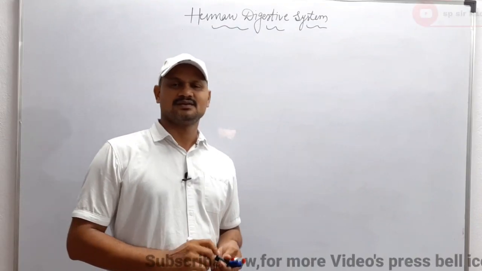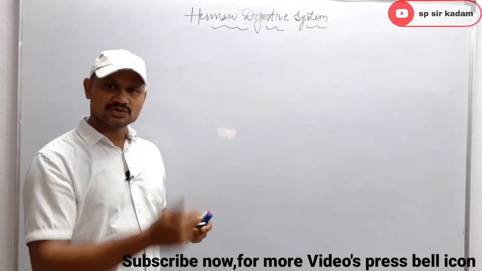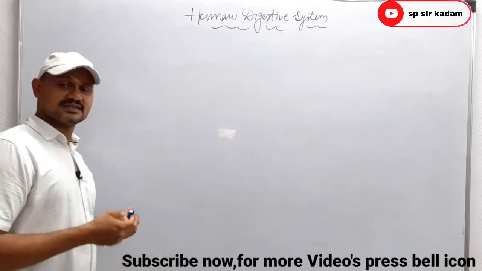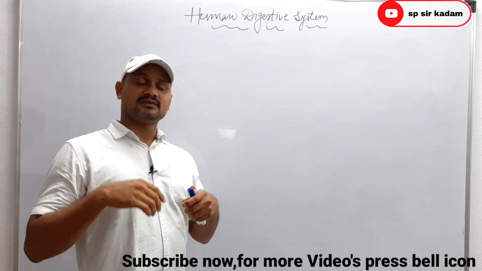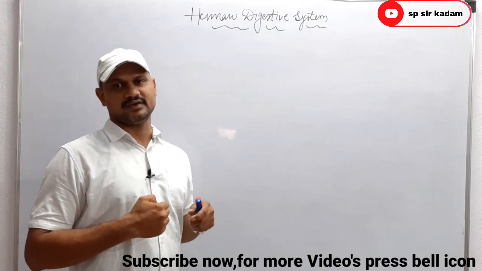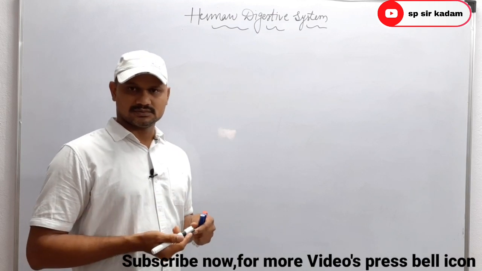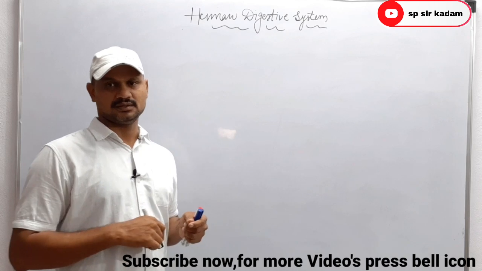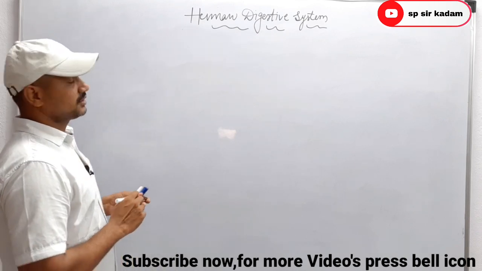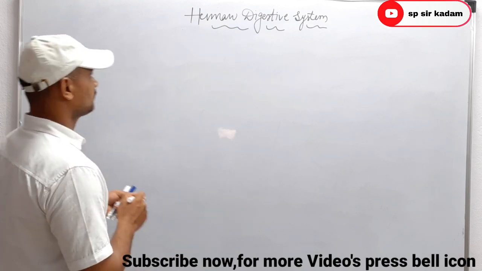Hi students. In this video I am going to explain the continuation parts of the alimentary canal. In previous videos we completed the parts of the buccal cavity. So what are the parts of the buccal cavity? Teeth and tongue and palate also. Clear? Then next, after completing the buccal cavity, the next part of the alimentary canal is the pharynx.